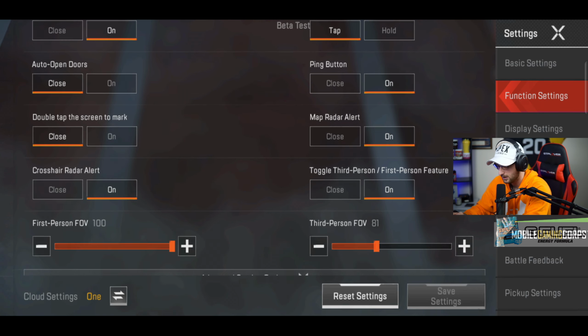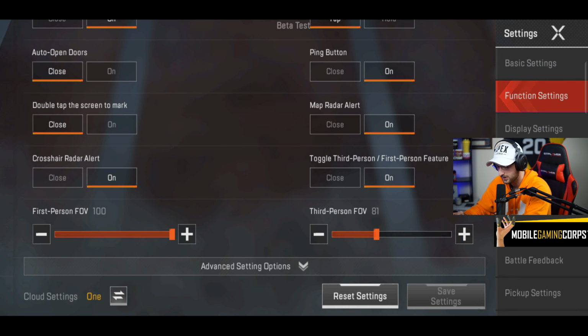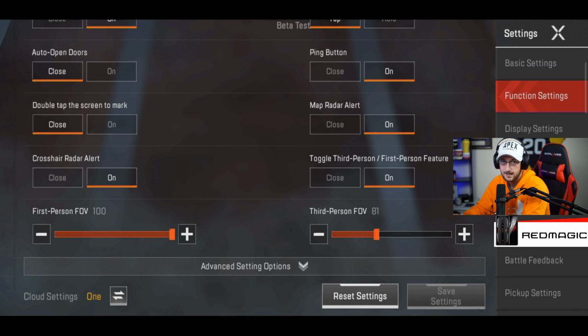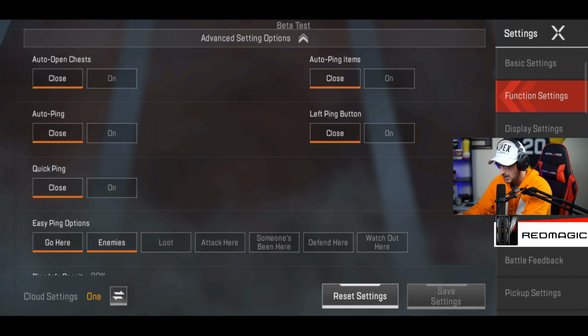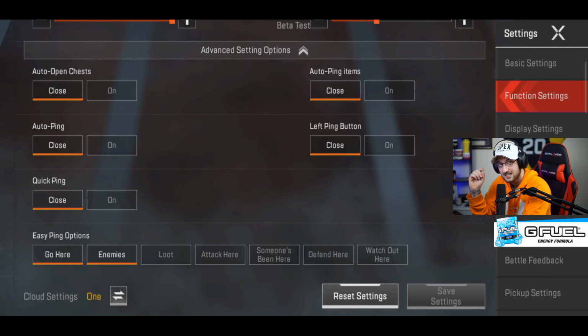Ping button on, obviously you want to ping people. Double tap the screen to mark, I've got that off, pretty annoying. Map radar alert on. Crosshair radar alert on. Toggle first person, obviously that's on. First person field of view is set at 100. Hopefully in the next beta they make the field of view much bigger than it is now. Auto open chest is off. I like to do everything manually. Again, there's a slight delay when you've got automatic open chests, so it's much better to do it manually.